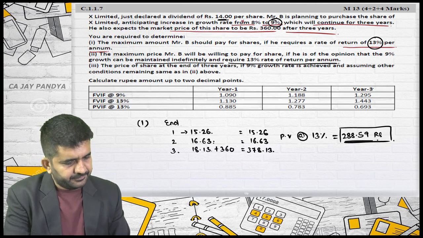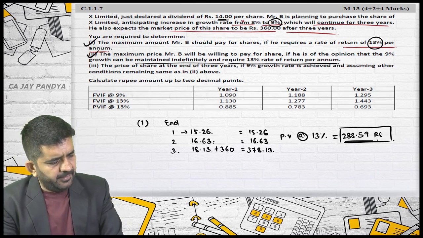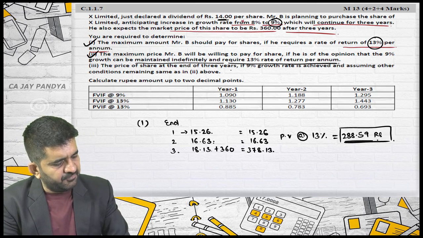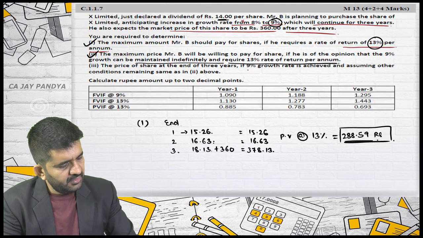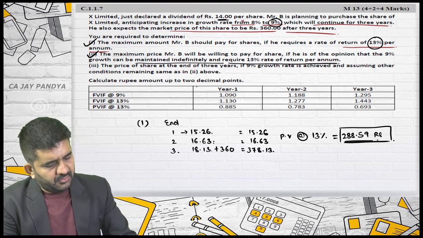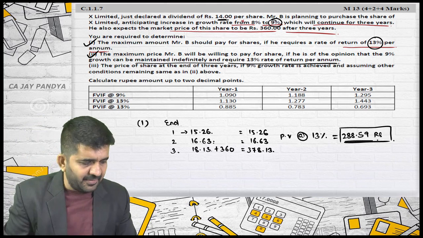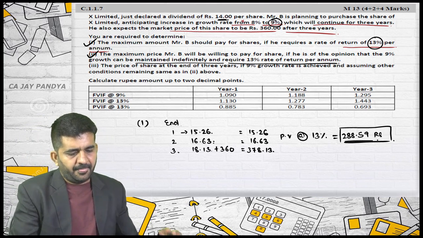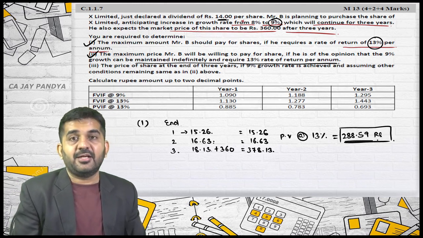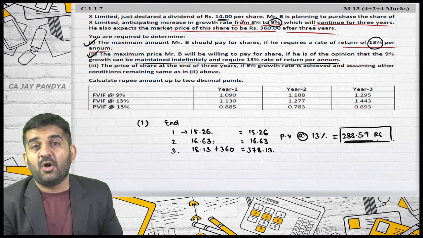Question number 3. We have done this. The price of the share at the end of 3 years, if a 9% growth rate is achieved and assuming other conditions remaining the same as in 2 above, what will be the price of the share at the end of the third year?